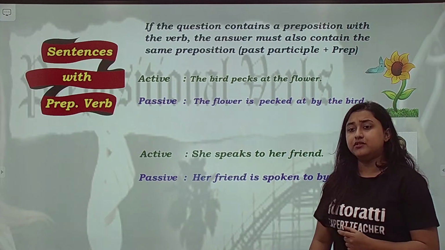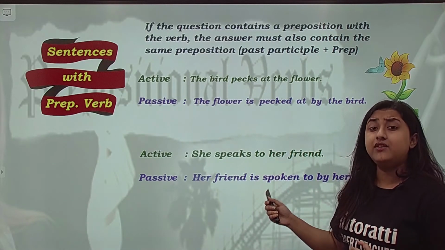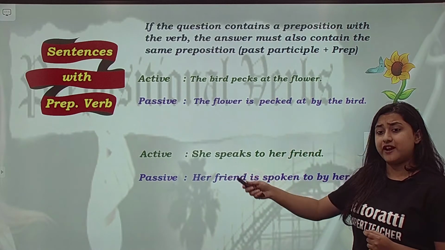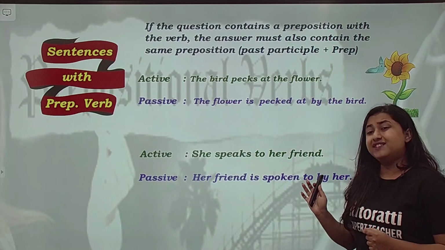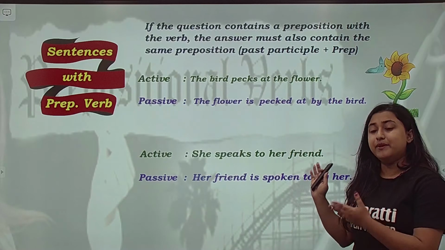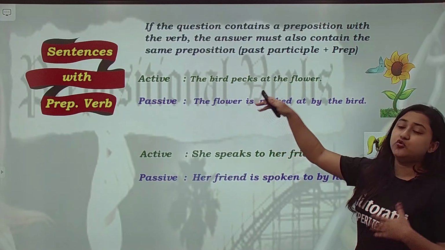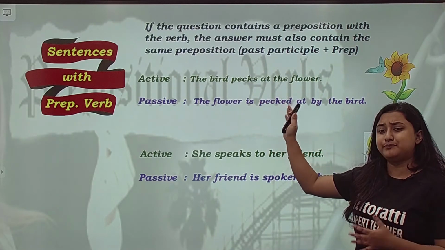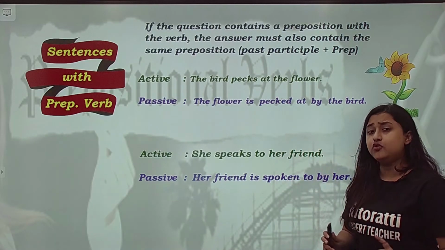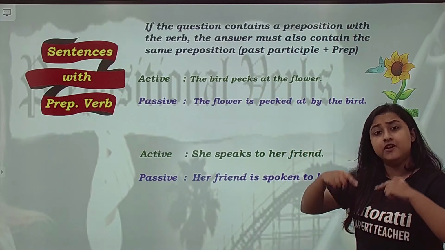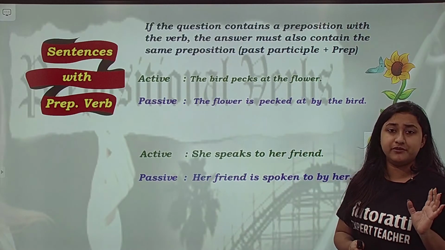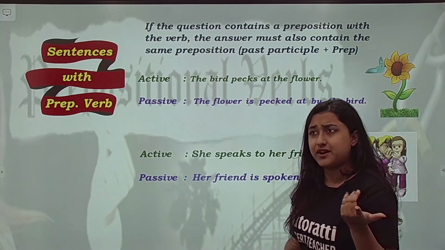Students, please remember, this is the most important part. Why do you need to pay attention? Because if I would have written her friend is spoken by her, some of you might realize that this is wrong. Her friend is spoken by her सुनने में अटपटा लग रहा है, but you might not realize. And इसमें तो you wouldn't have realized at all. The flower is pecked by the bird, तो आपको सुनने में सही लगता. Okay, but however, whenever you convert from active to passive, always remember, first check whether it is a prepositional verb, because can, could, will, would, shall, should ये सब रहा तो आपको दिखेगा.